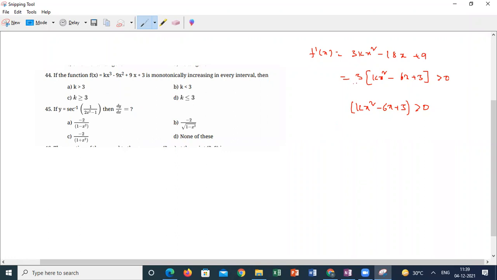So here 3 can't be 0. So kx² − 6x + 3 must be greater than 0. I am taking kx² − 6x must be greater than −3. When is it possible, students? x² is always positive.